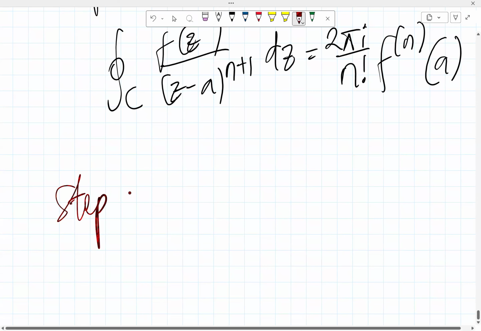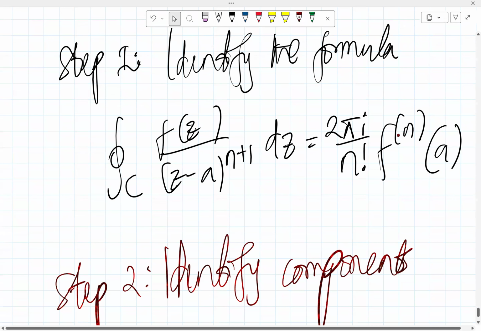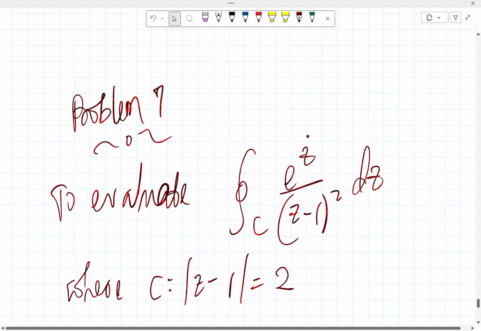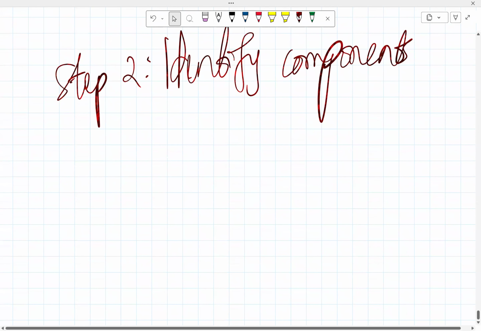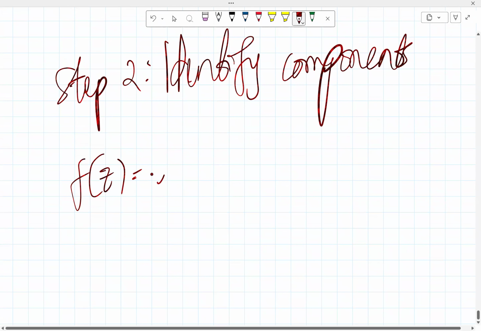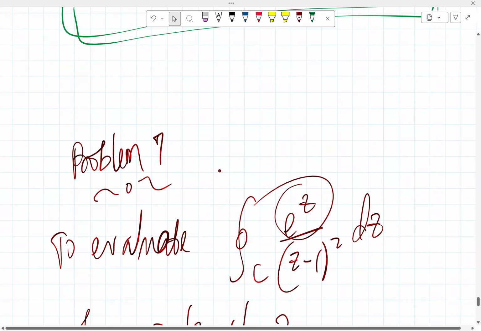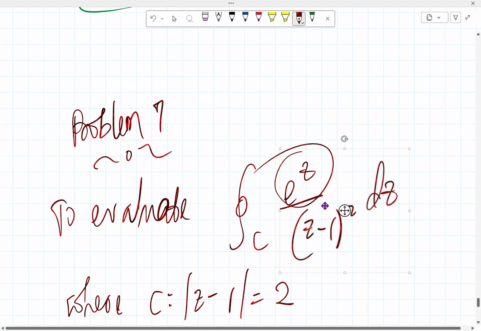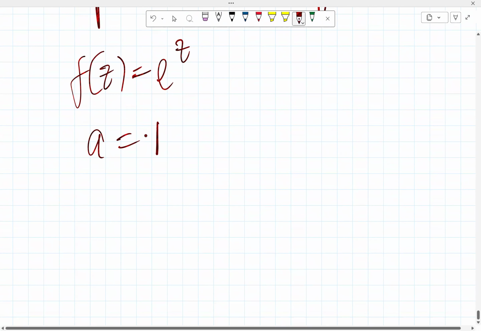Step 2, identify components. So here, this is what we have. f of z is the one at the top there, so f of z is equal to e raised to z. Established. Next thing is a. Z minus a, right? Here, what do we have? We have z minus 1. So it means that a is equal to 1.